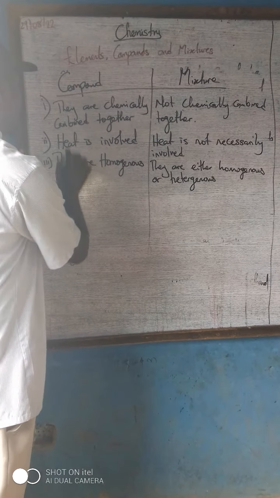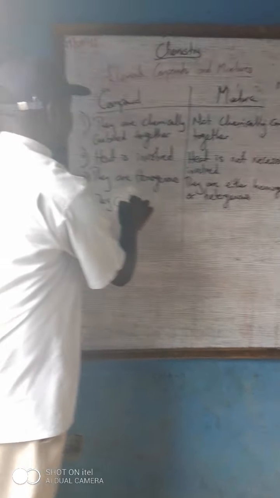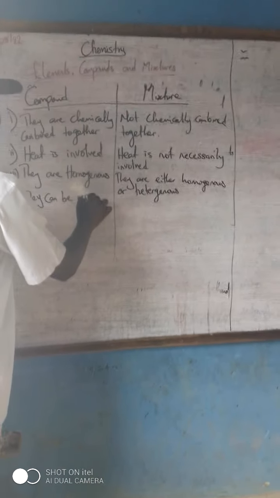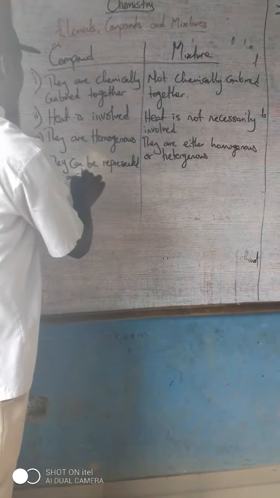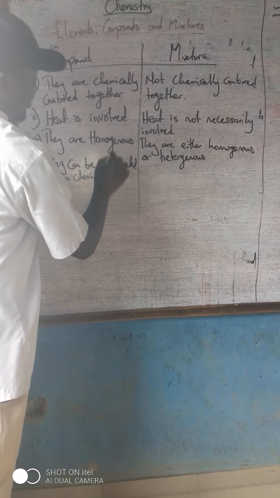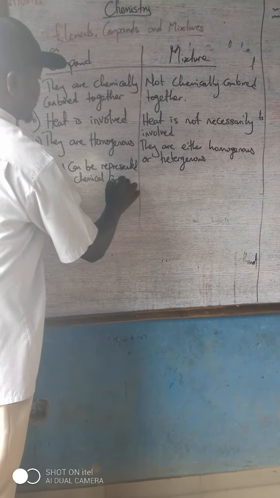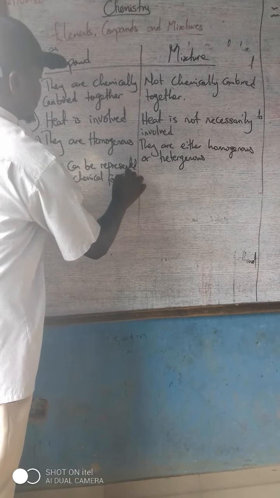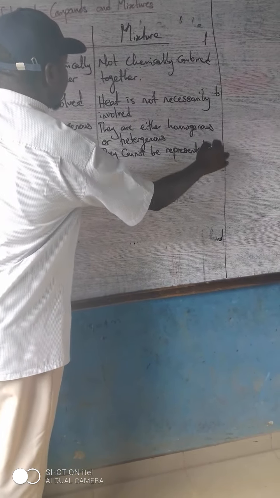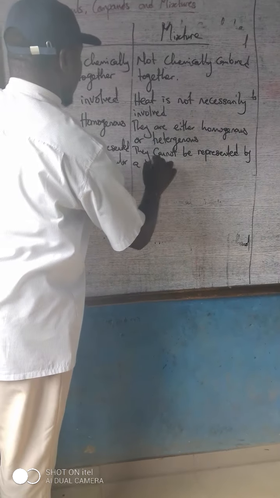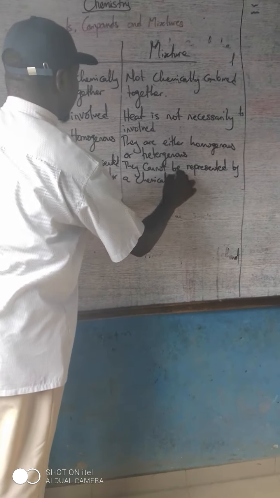Compounds can be represented by a chemical formula, and mixtures cannot be represented by a chemical formula.